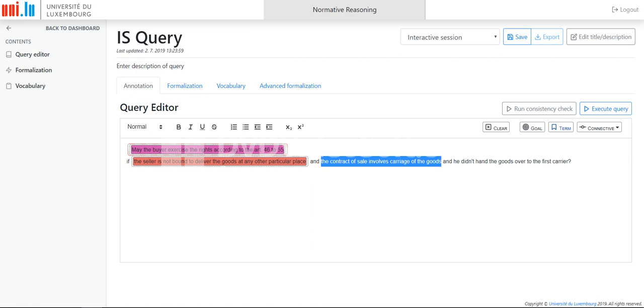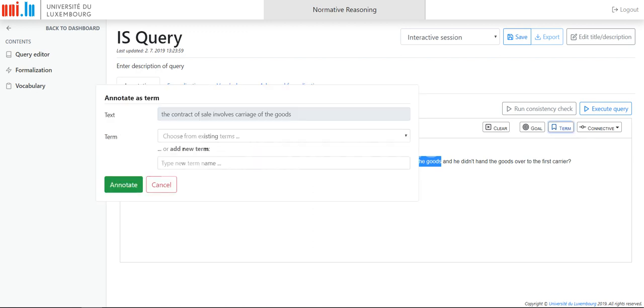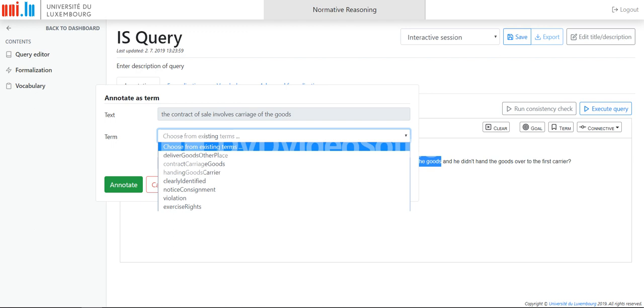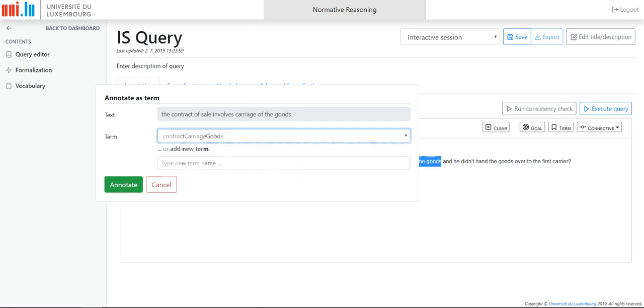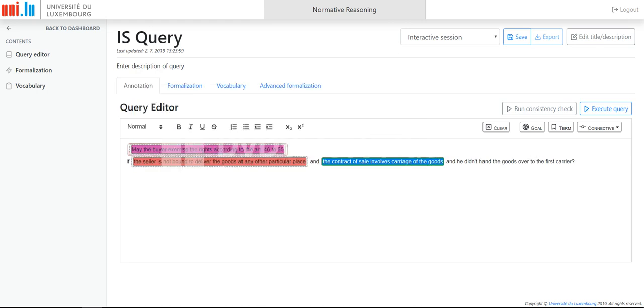The second term is that the contract involves carriage of the goods. So I press term again, and I choose from existing that the contract involves carriage of the goods, which is this one. I press annotate. And the last is that he didn't hand the goods over to the first carrier.